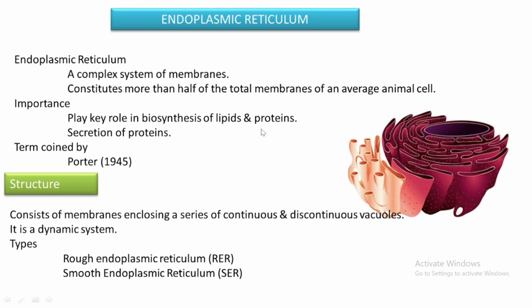For the complete synthesis of lipids and proteins, in some stage of the synthesis pathway, the endoplasmic reticulum plays an important role, and also in the secretion of proteins. For that process also, the endoplasmic reticulum plays an important role. All these things we will learn in the coming slides.